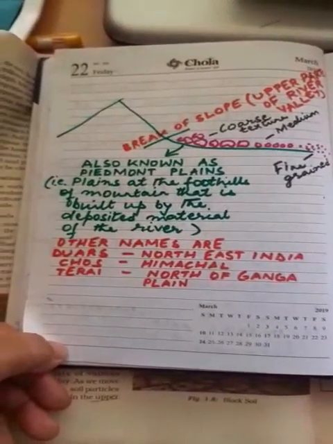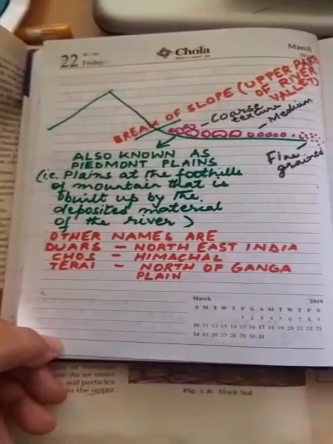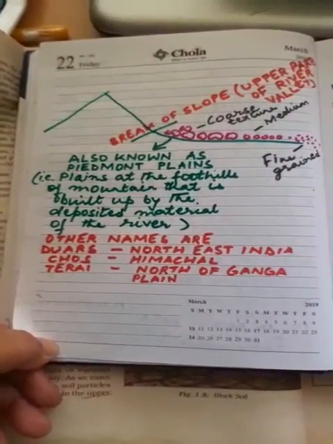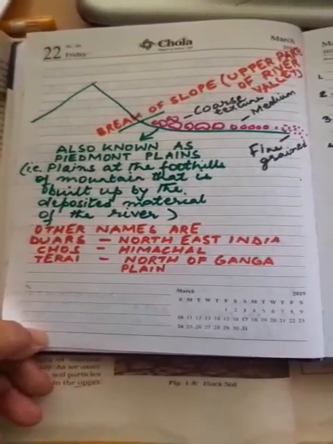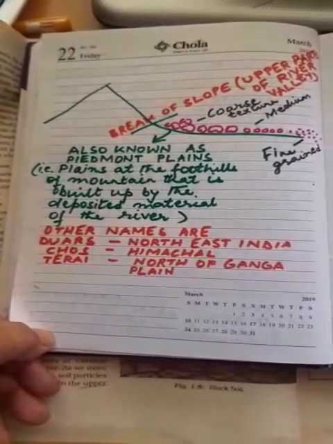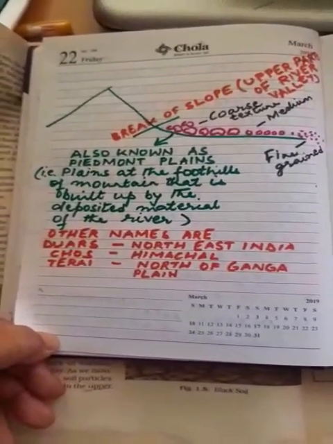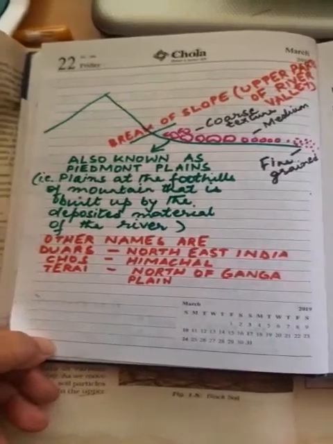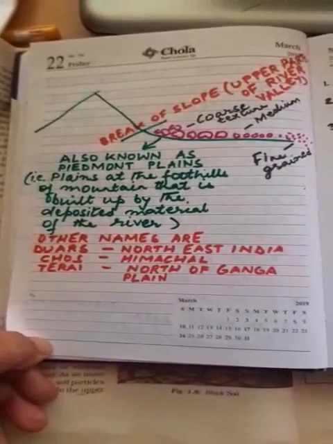Other names: Duars is the term used for Northeast India, Chos is the term used for Himachal Pradesh, and Terai is the plain area at the foothills of the Himalayas, north of the Ganga plain.